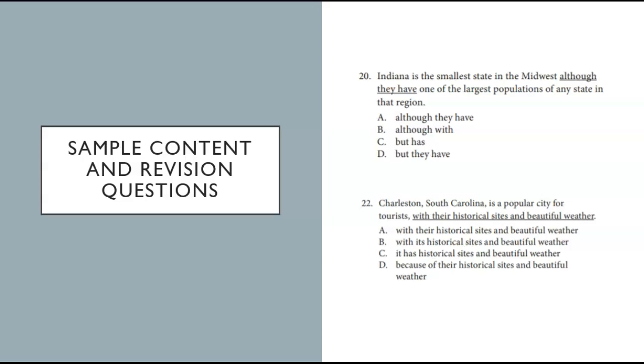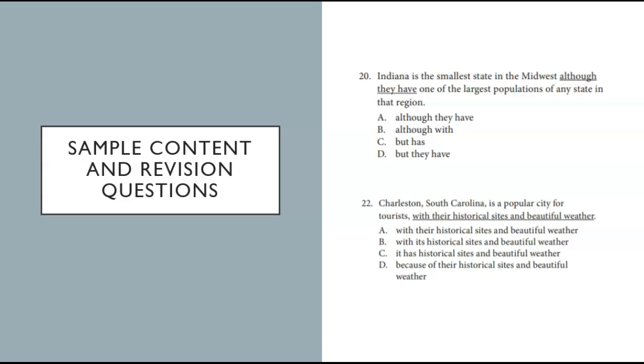Let's take a look at the next one. Charleston, South Carolina is a popular city for tourists, comma, with their historical sites and beautiful weather. So we know that this second part is going to be describing Charleston, South Carolina. And we have to remember that we're looking for what sounds right, but also fits with the grammar and punctuation already in the sentence. Charleston, South Carolina is a popular city for tourists with their historic sites and beautiful weather. Charleston, South Carolina is a popular city for tourists with its historical sites and beautiful weather.